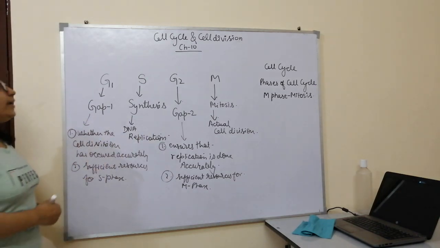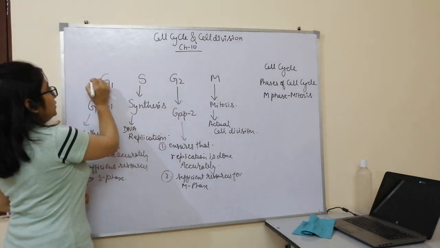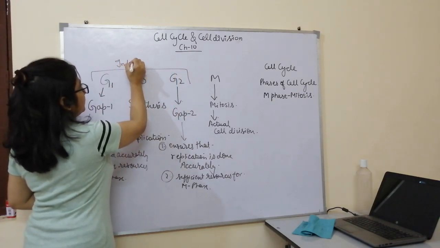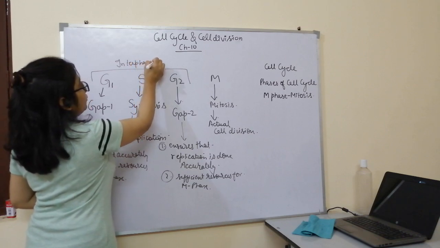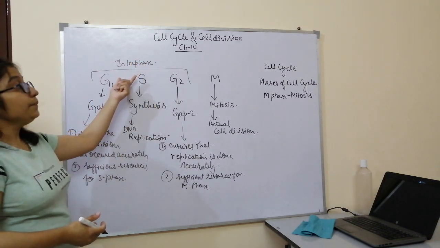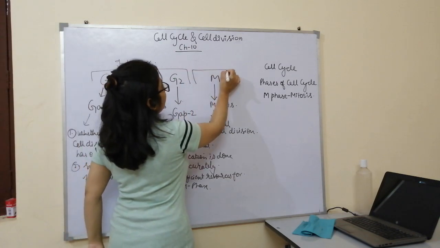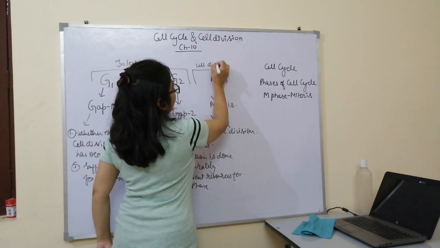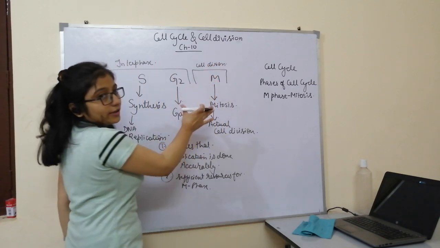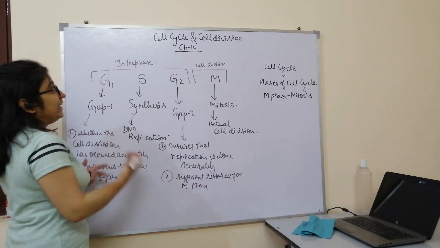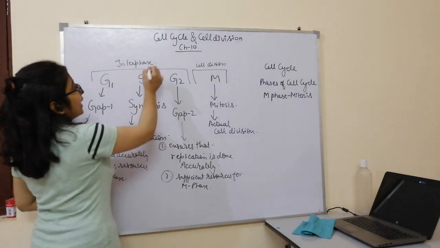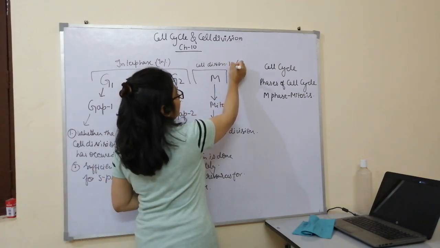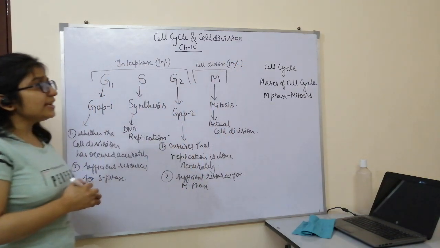Now G1, S and G2, these phases are called interphase, in which the cell spends most of the time, whereas M phase is the actual cell division phase. Cell division occurs, so we can see it is the most dramatic phase of the cell cycle. Any typical cell spends 90% of the time in the interphase, whereas only 10% of the time in the cell division phase.